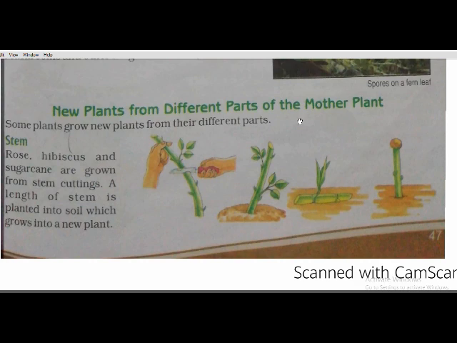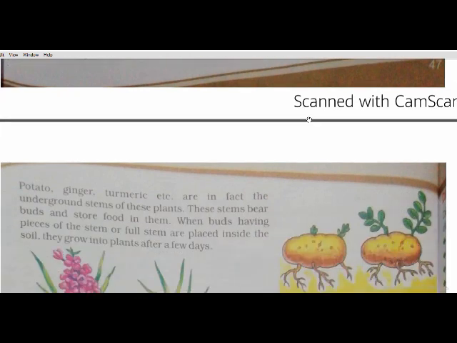So what they are telling is that the stem of rose, hibiscus and sugarcane also grow from stem cutting. A length of stem is planted into soil, which grows into a new plant. If you cut a length of stem and plant it in soil, then you can see that a new plant has grown.